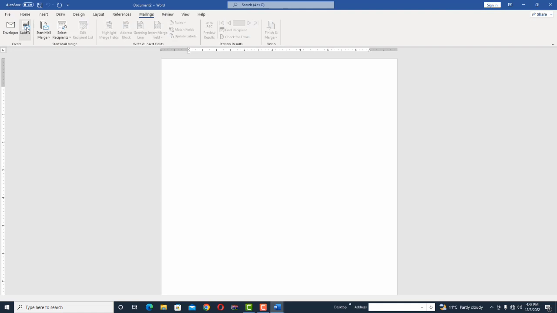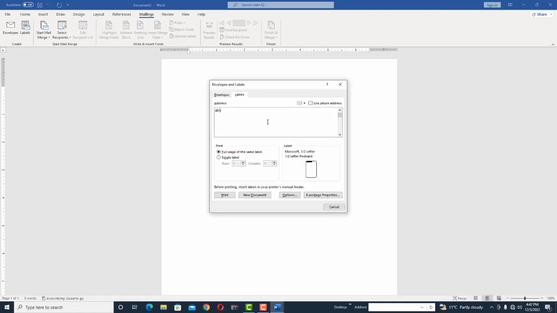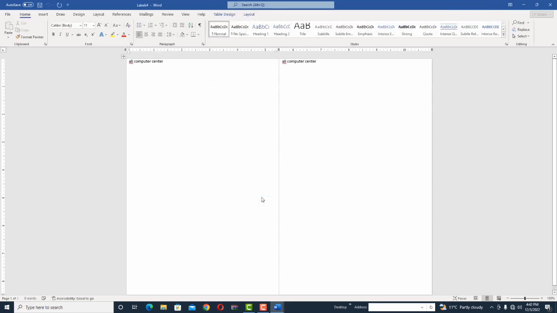If the printer is available, you can easily print, but I don't need any printer. I write again Ali Computer Center. I need this one in the new document. In this document I need it. Click on this one, so automatically that will become.